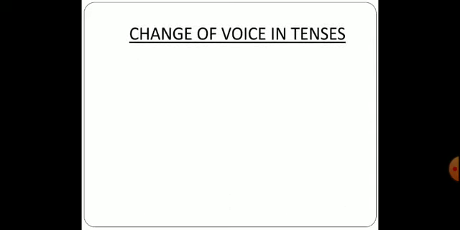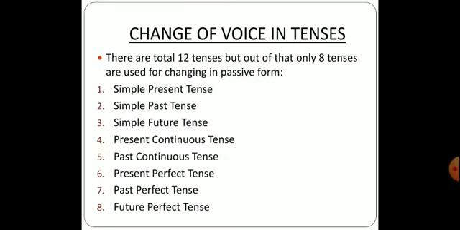Now change of voice in tenses. So there are total 12 tenses, but out of that only 8 tenses are used for changing in passive form. Okay, total there are 12 tenses, but out of which only 8 are used for changing the passive form.